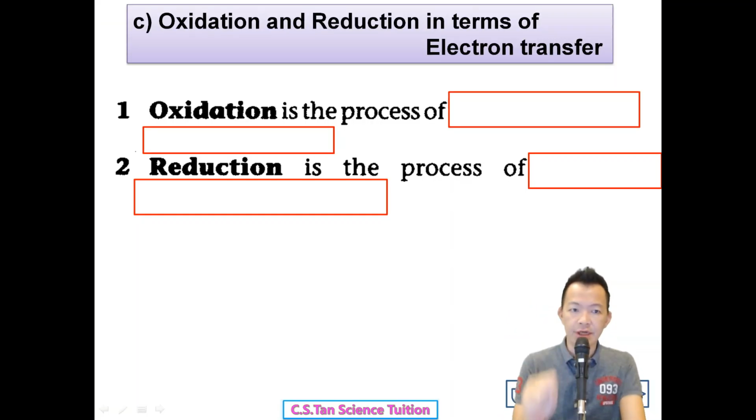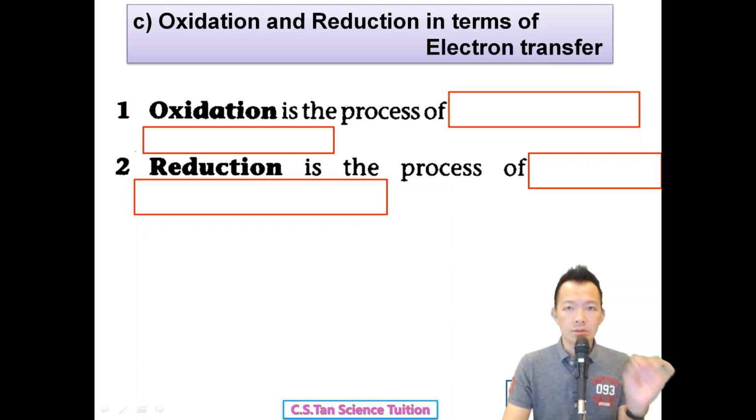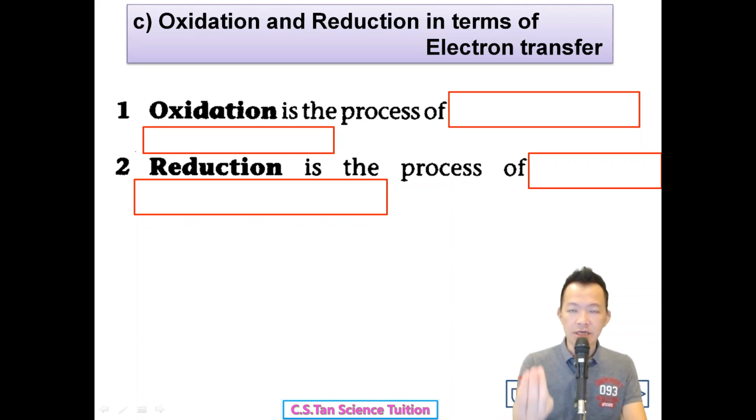Terms of redox. Okay, so now for the first term, the loss or gain of oxygen. Second, loss or gain of hydrogen. And now we go to the third, oxidation and reduction in terms of electron transfer. The third one is important.